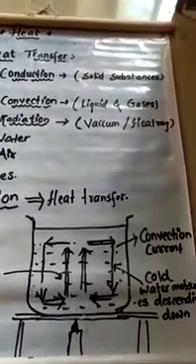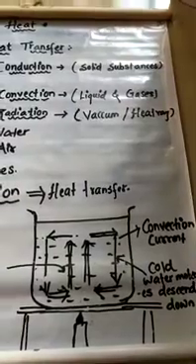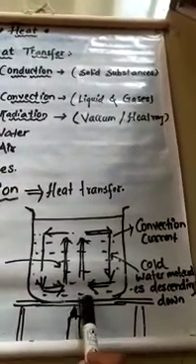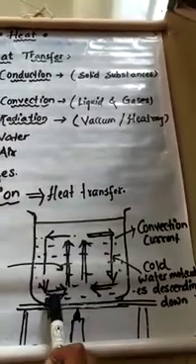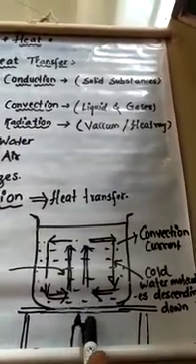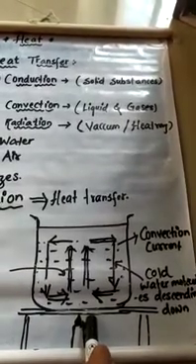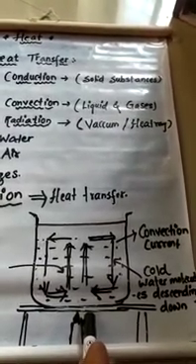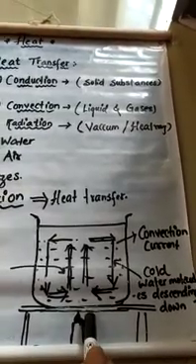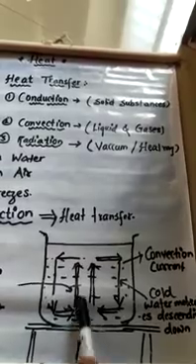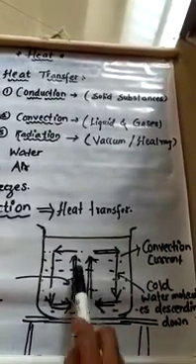So what happens, students? When water is heated, the water near the flame, the water at the bottom, gets heated up first. Means hot water gets heated first. Then what happens to this hot water? This hot water rises up. See here I have shown the direction.